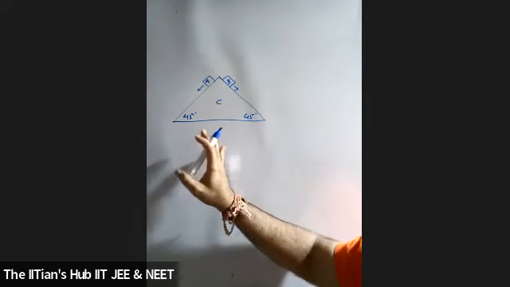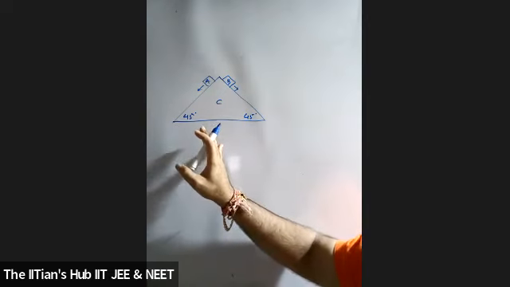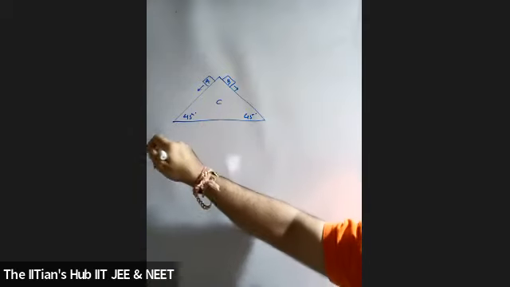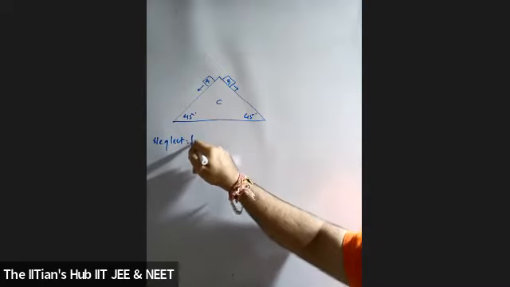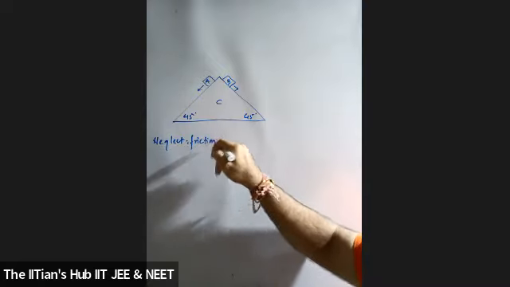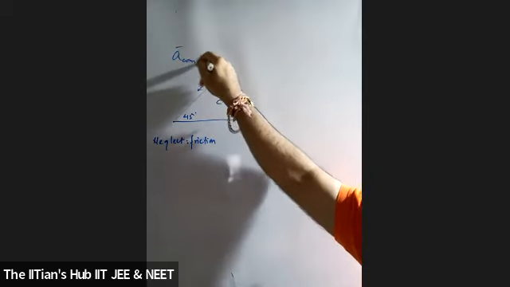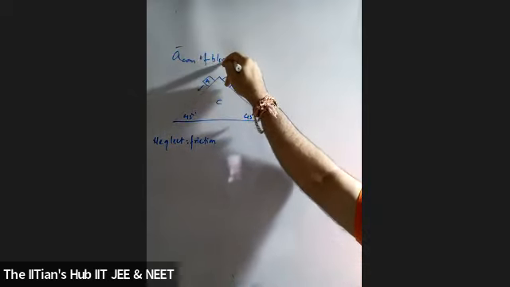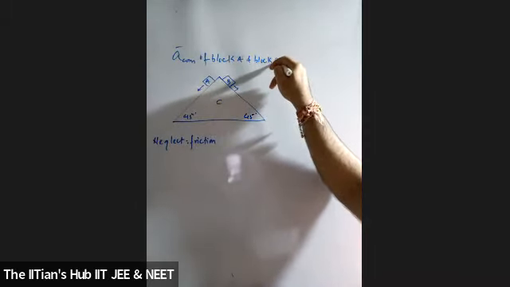The question asked is: find the acceleration of the center of mass of blocks A and B. Neglect friction. Students, hope the question is clear.